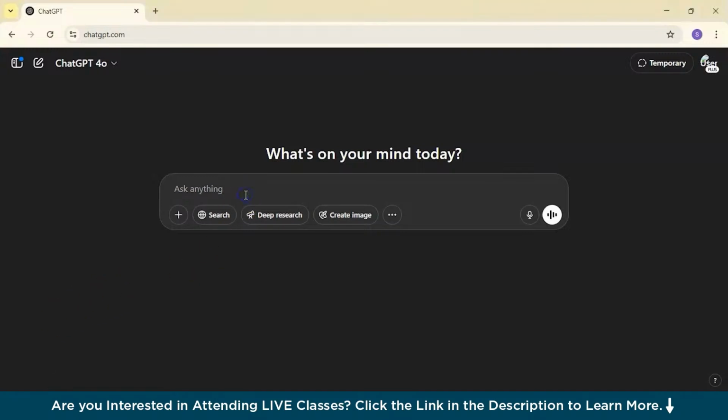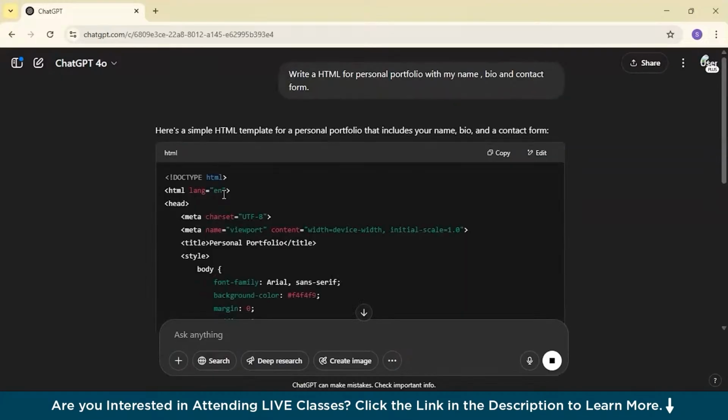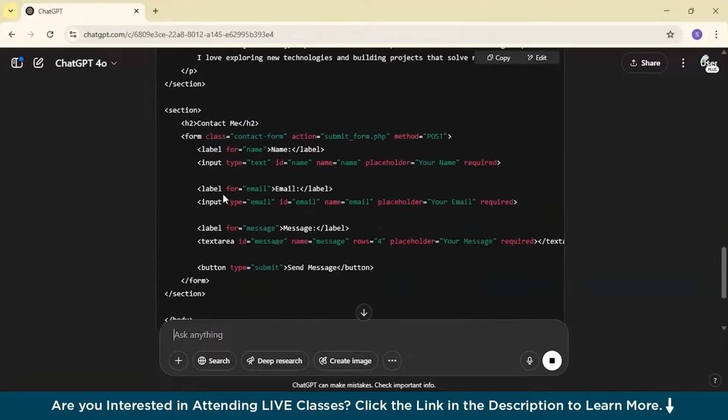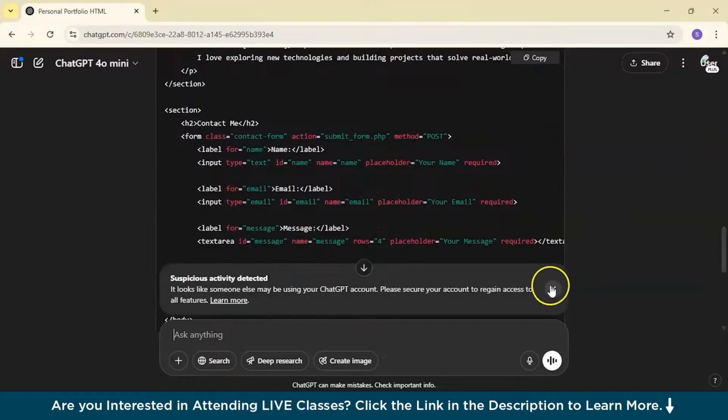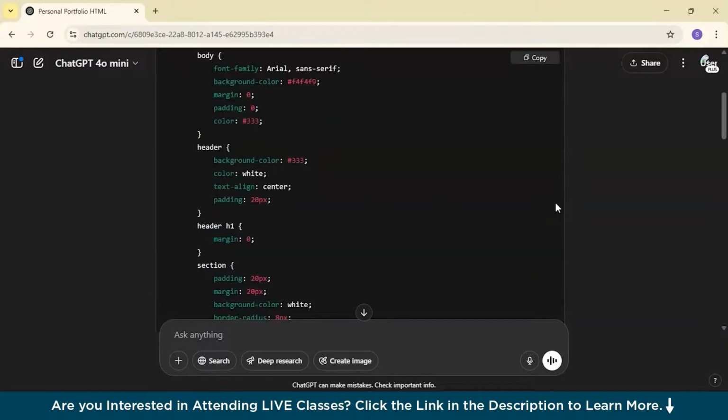So initially we can use ChatGPT to generate a contact form. And in no time it has generated this. You can just copy it, paste it in VS Code or any of the code editors you like, and you can definitely get a proper output of this. Perfect for beginners or design students.